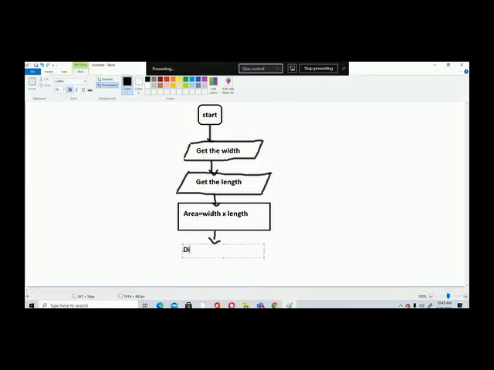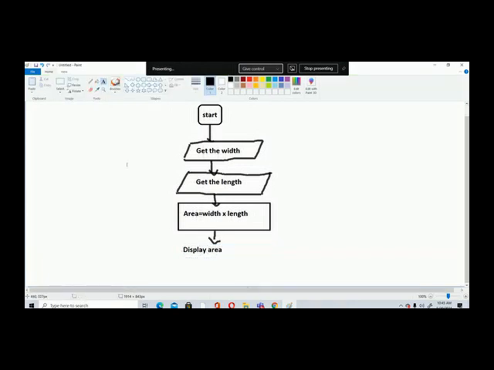Now you have to display the area. You have to show the area. You have to show the answer. Okay, for showing the answer also I'm going to use display. That means it is my output.